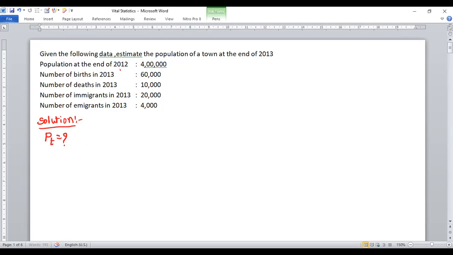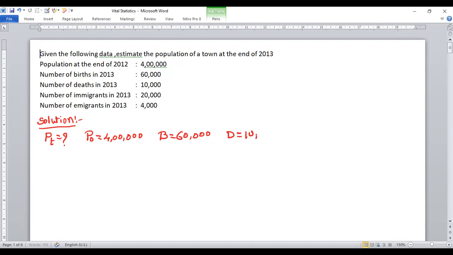Then population at the end of 2012, that is the previous year population, is denoted by P naught. P naught is equal to 4 lakhs. Then number of births in 2013. Births are denoted by B. B is equal to 60,000. And number of deaths in 2013. Deaths are denoted by D.